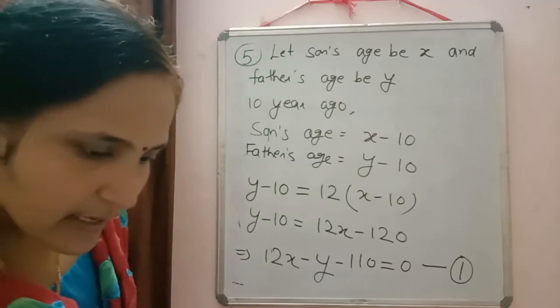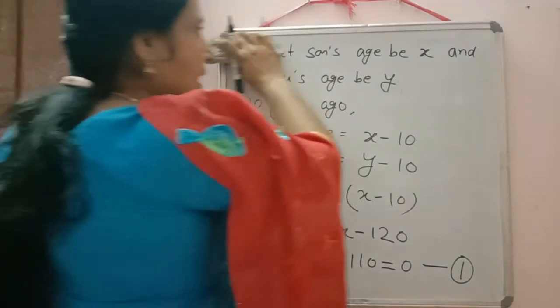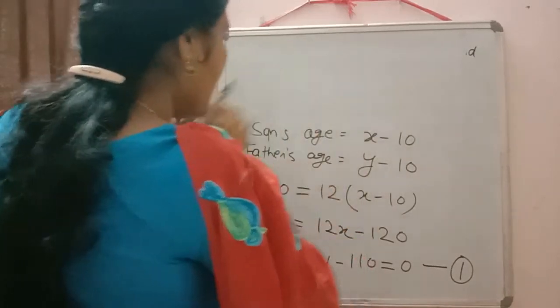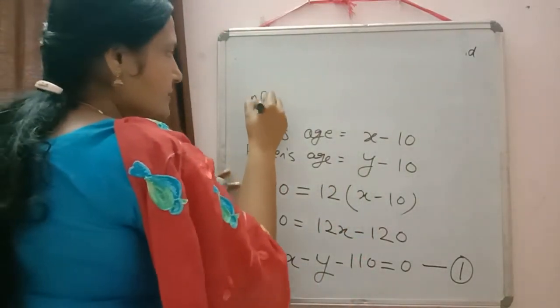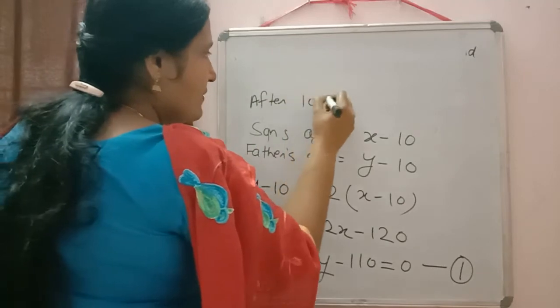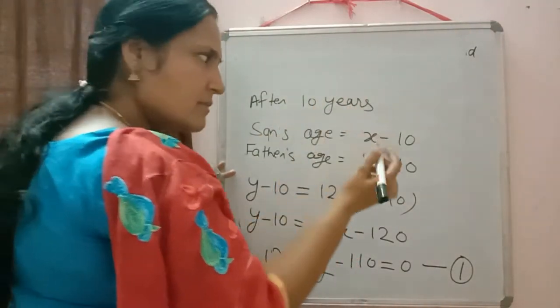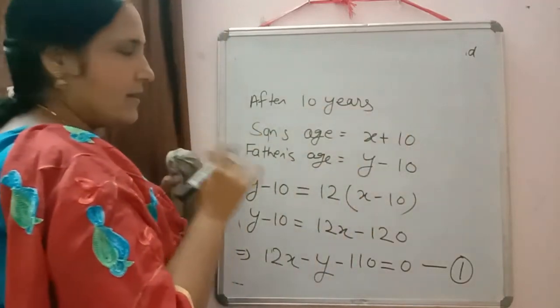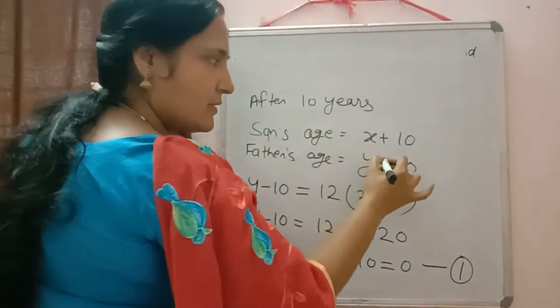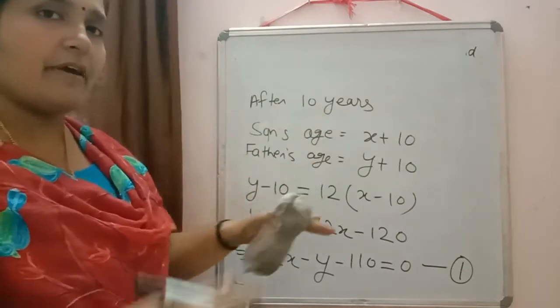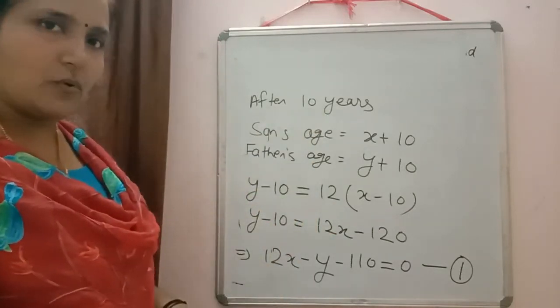Now we can check what is the next information given. 10 years hence means after 10 years. So again first we can write down after 10 years. What will be son's age? x plus 10. And father's age will be equal to y plus 10. Whatever condition is given, that is given from the present age only.